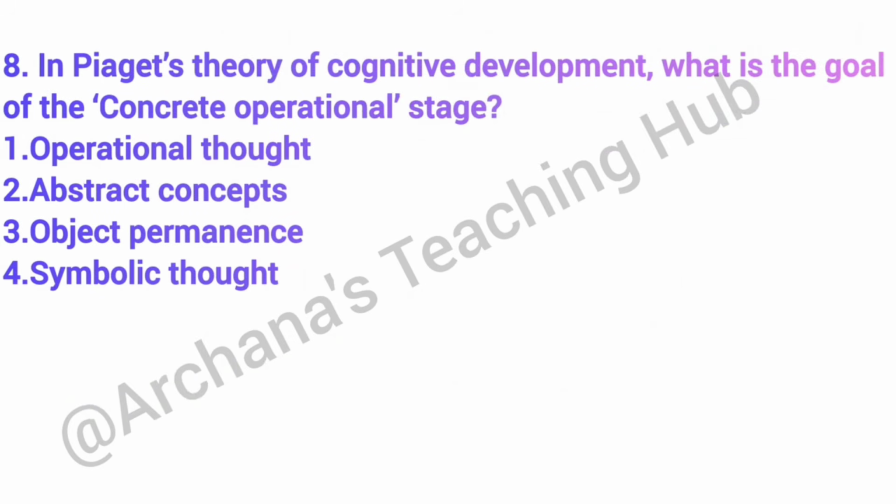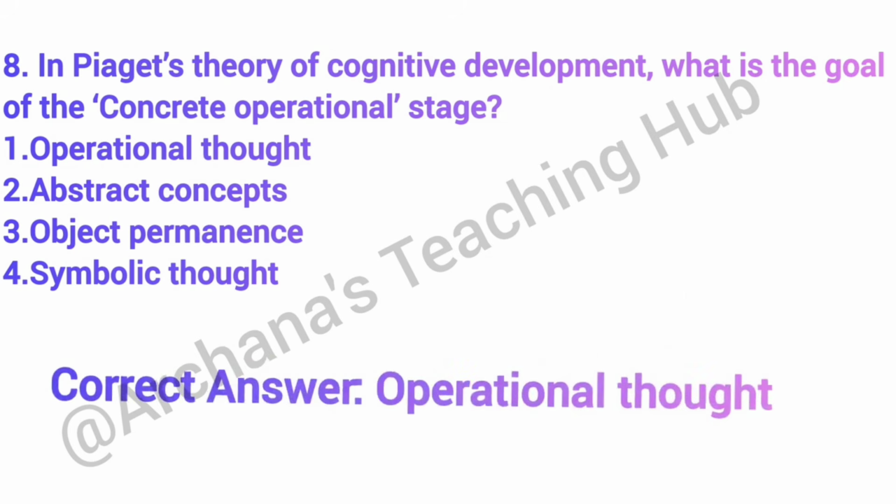Question number 8. In Piaget's theory of cognitive development, what is the goal of the concrete operational stage? Correct answer is option 1, operational thought. Children develop logical thinking about concrete objects in this stage.